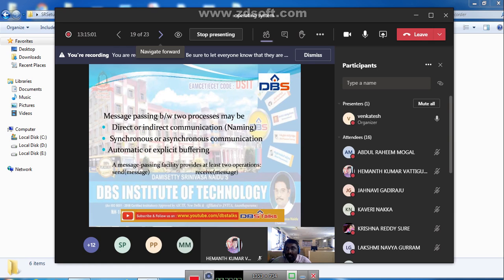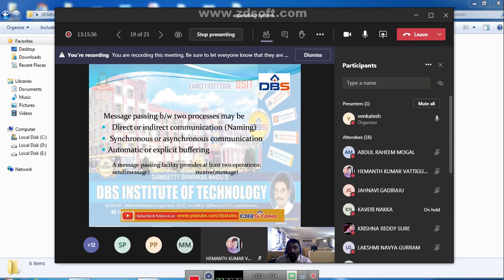Next one is message passing. Generally, message passing between two processes may be of three types: direct or indirect communication, which we can say is naming; synchronous or asynchronous communication; and automatic or explicit buffering. If we want to perform message passing between two processes, we need at least two operations. Send is one operation and the second is receive. Send sends messages to the receiver, and the receiver will receive the message from the sender.